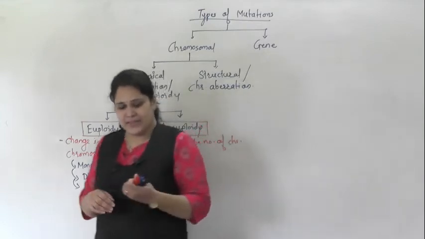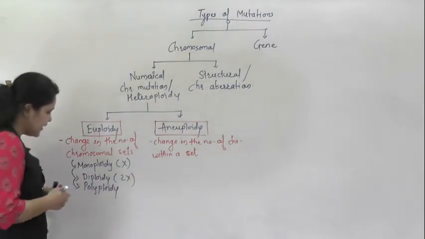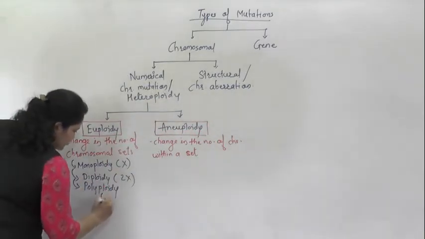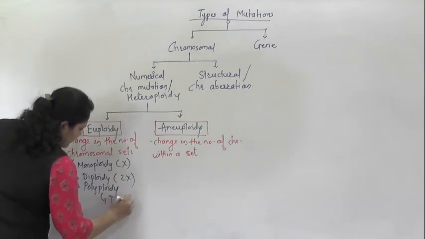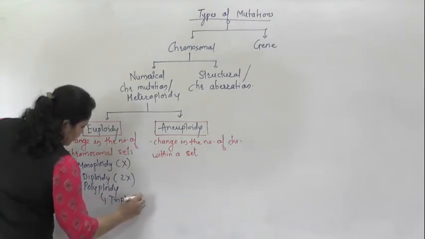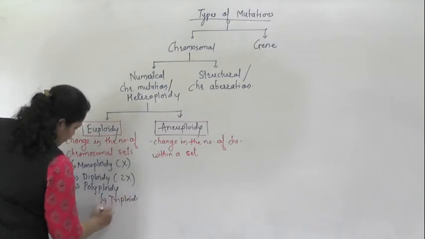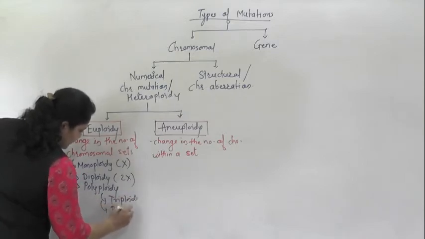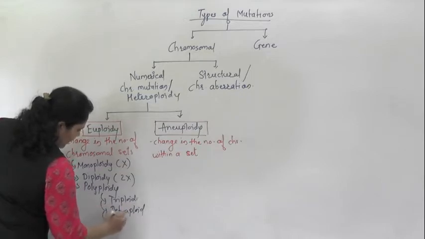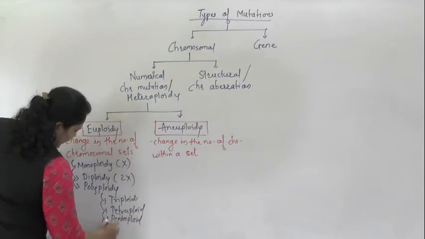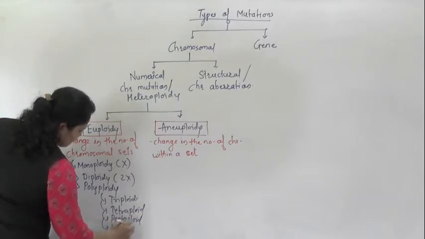Now in that case, if an organism has three sets of genome, it is known as triploid, then tetraploid, then pentaploid, hexaploid, heptaploid and octaploid.